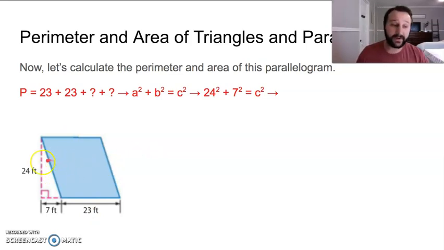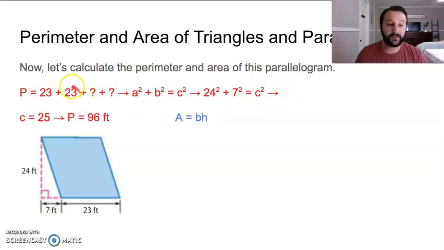So we can find it, again, using that Pythagorean theorem. A squared plus b squared equals c squared. So we've got 24 squared plus 7 squared is going to equal 25. So if we add 23 and 23 and 25 and 25, we get a perimeter of 96 feet.